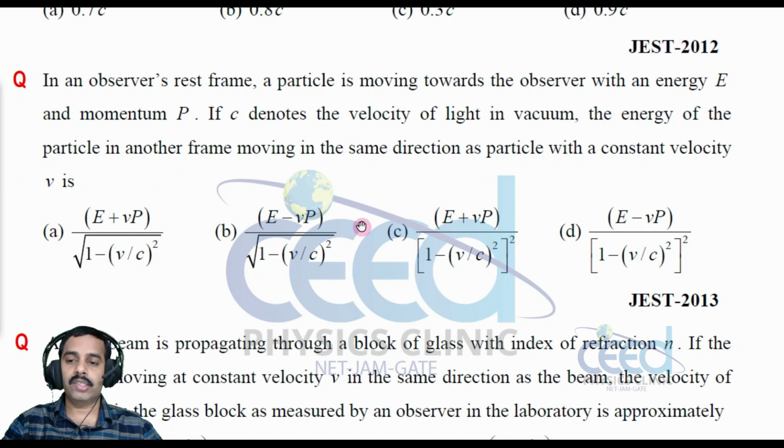So we have already studied this energy-momentum transformation.